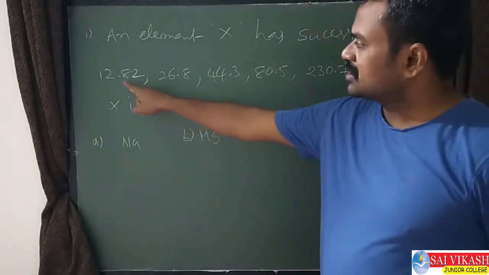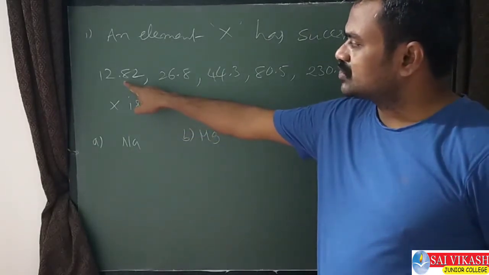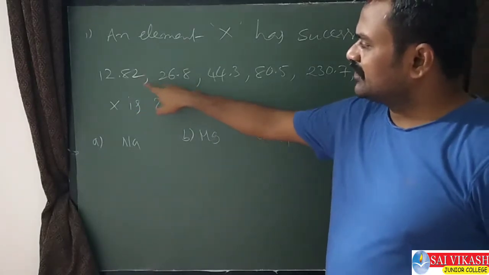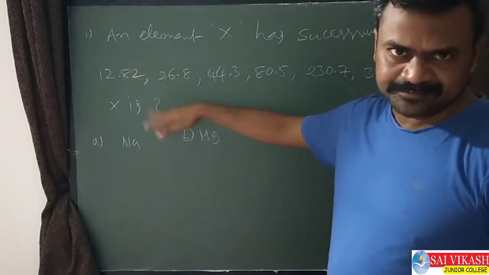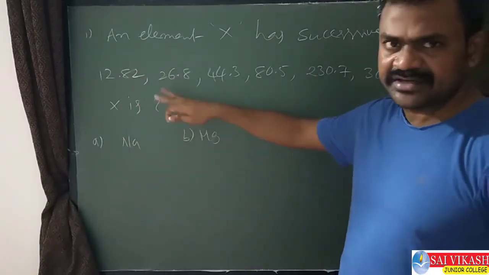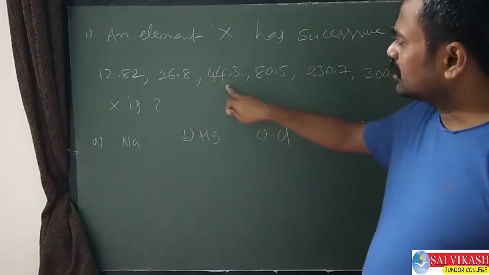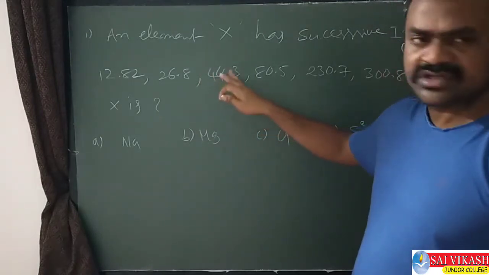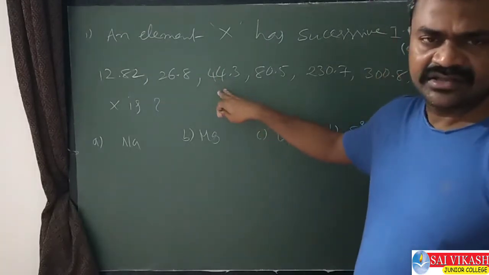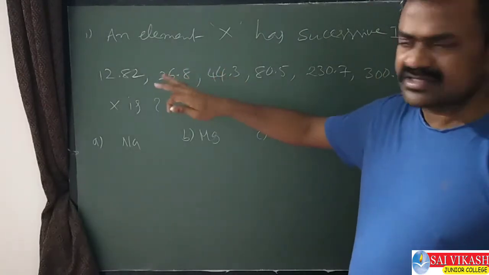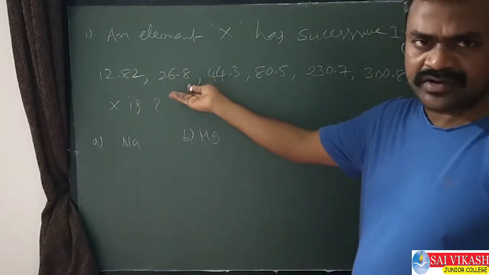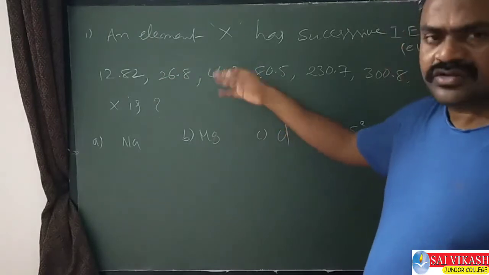See, removing the first electron is done using 12.82, the second electron 26.8. The difference is almost in tens. How much is it? 14 something, 13 something. To remove the third electron also the difference is almost 15, 16 something. So the difference is nothing. Constant difference means to remove the first electron, second electron, more energy is required. To remove the third electron also more is required.